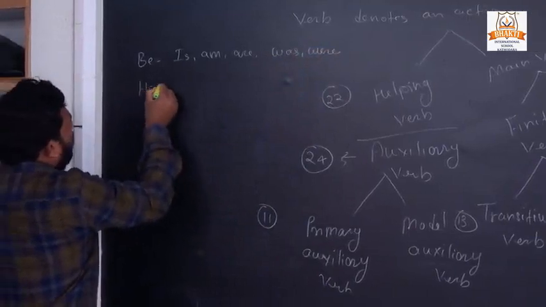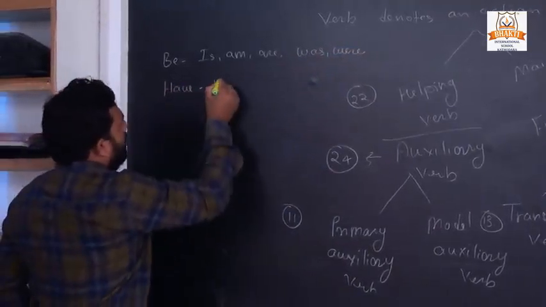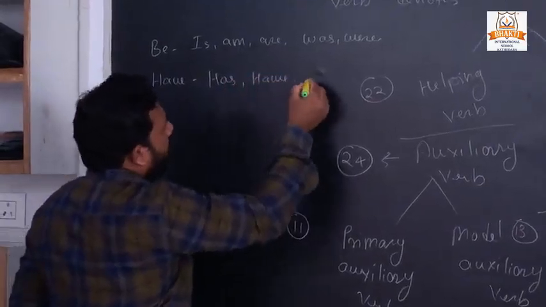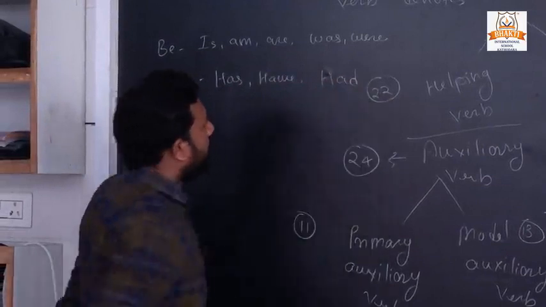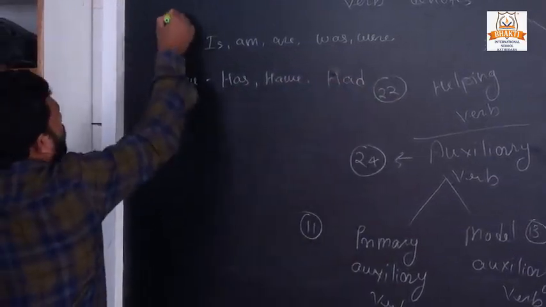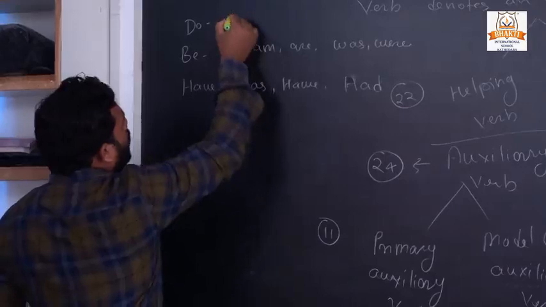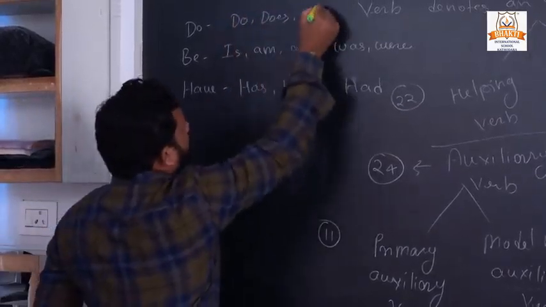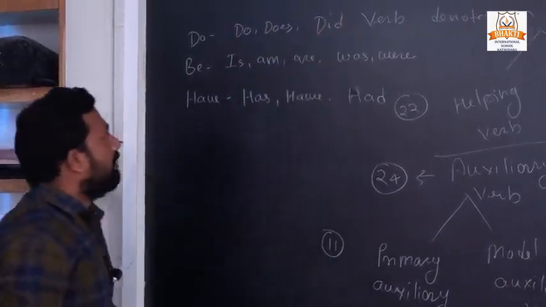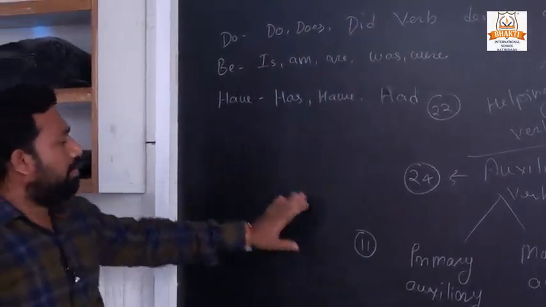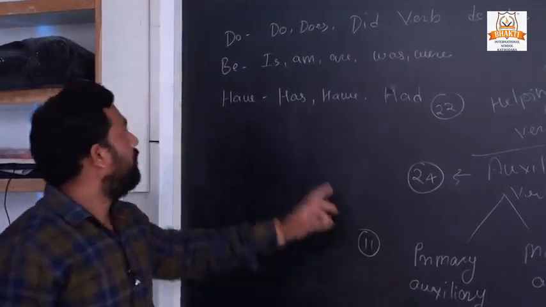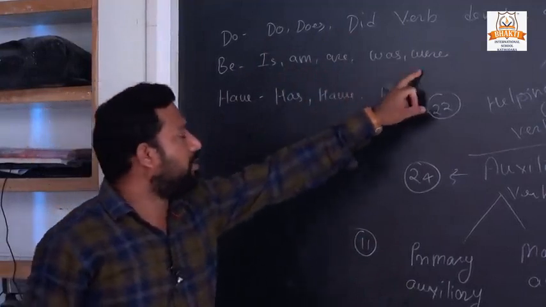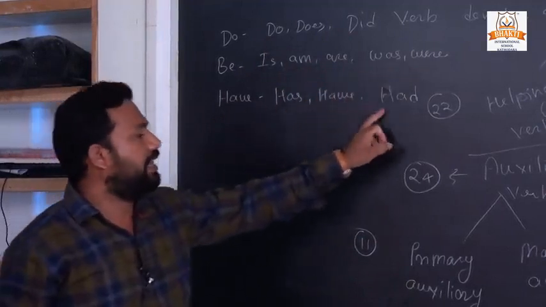And the have form: in present has and have, and in past had. And the do form: in present do and does, in past did. There are 11 primary auxiliary verbs: do, does, did, is, am, are, was, were, has, have and had.